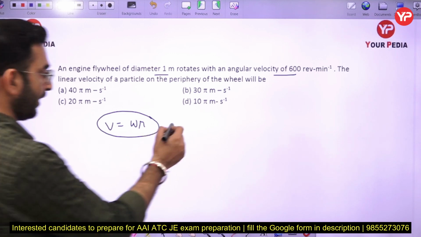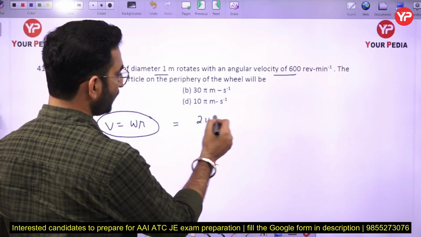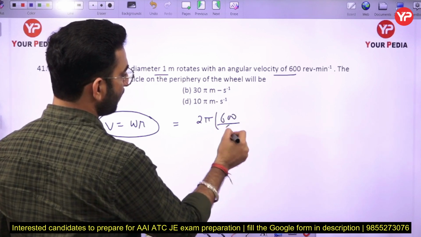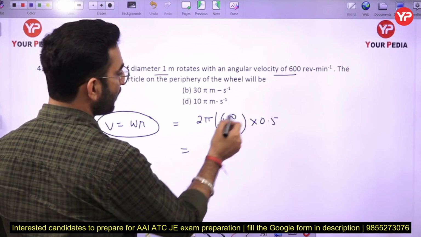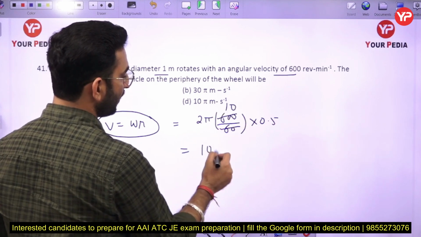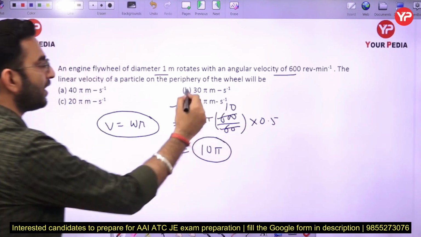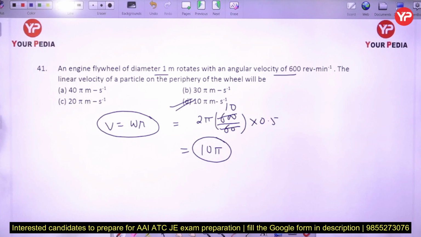So in that case, you can just put 2 pi times 600 by 60, radius is 0.5 here, and it will come out to be 10 pi only. So option number D is going to be the correct answer. Option number D will be the correct answer here.